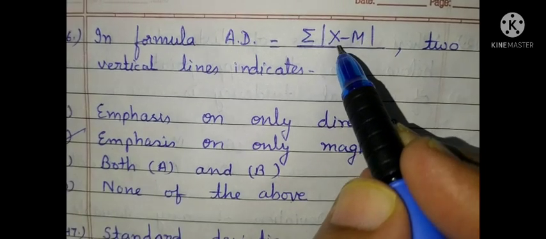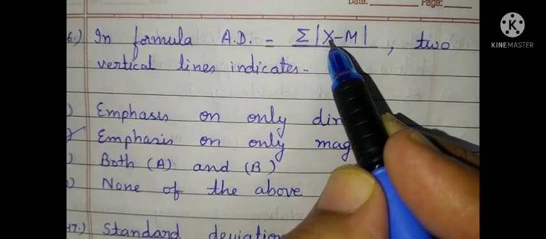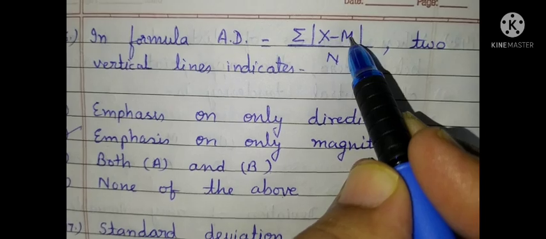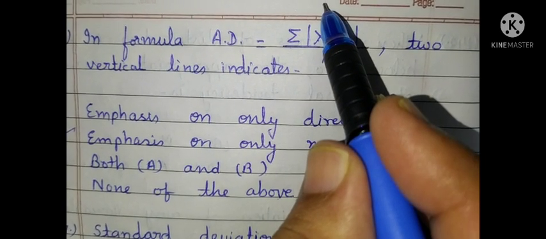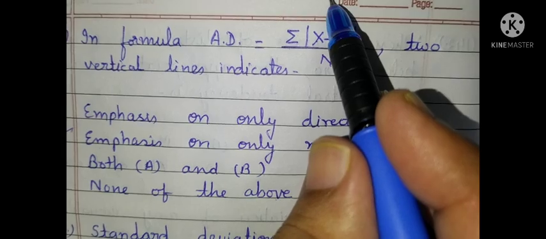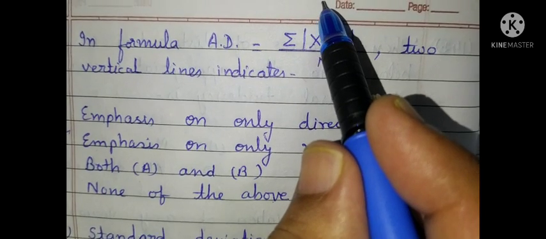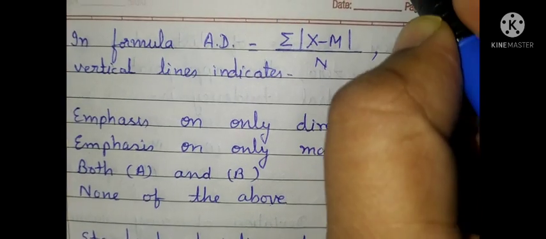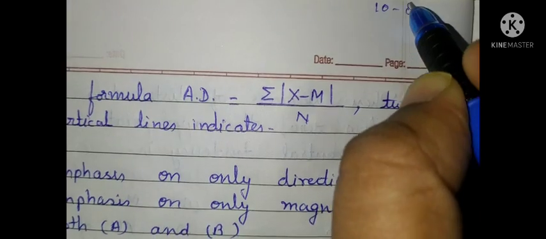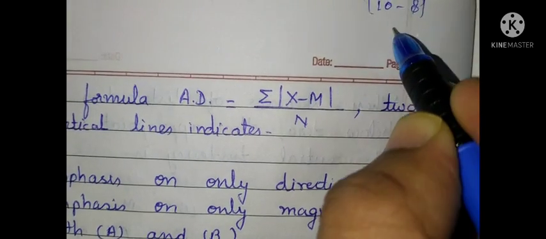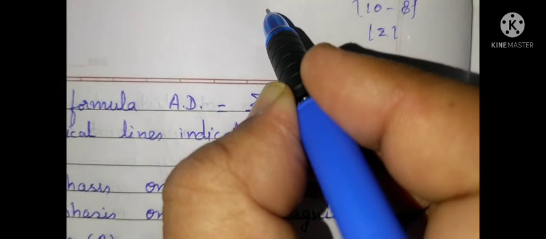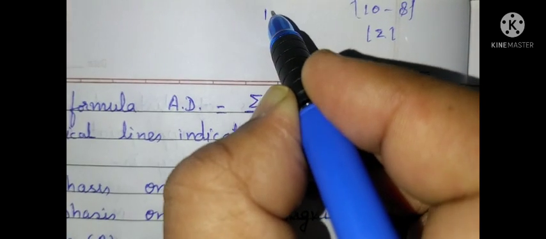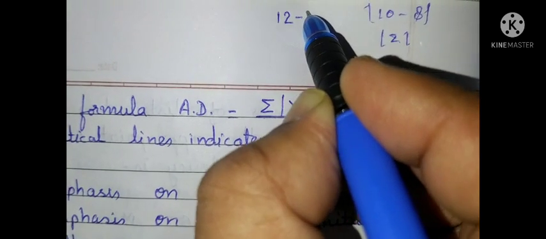Let us consider an example. Suppose x is greater than m. Let x be 10 and m be 8. So x minus m is 10 minus 8, that is equal to 2. No problem. But let x be 12 and mean be 14.